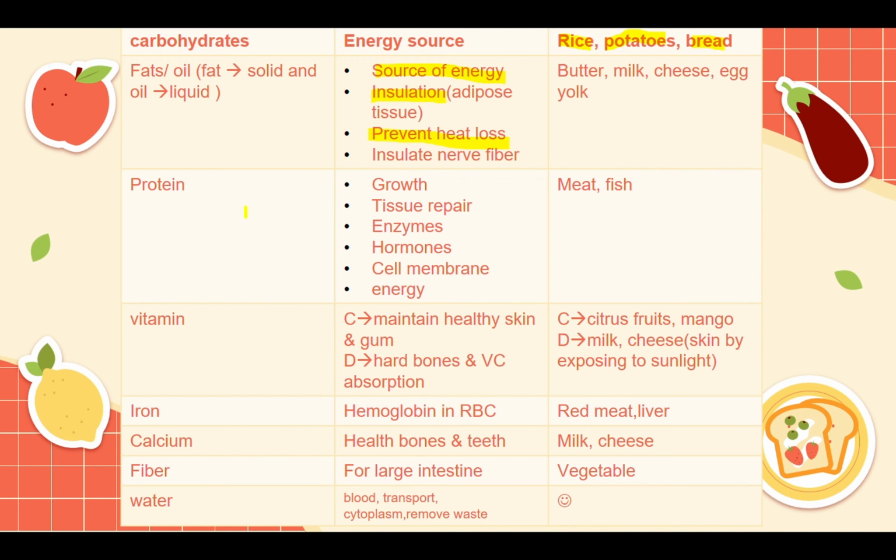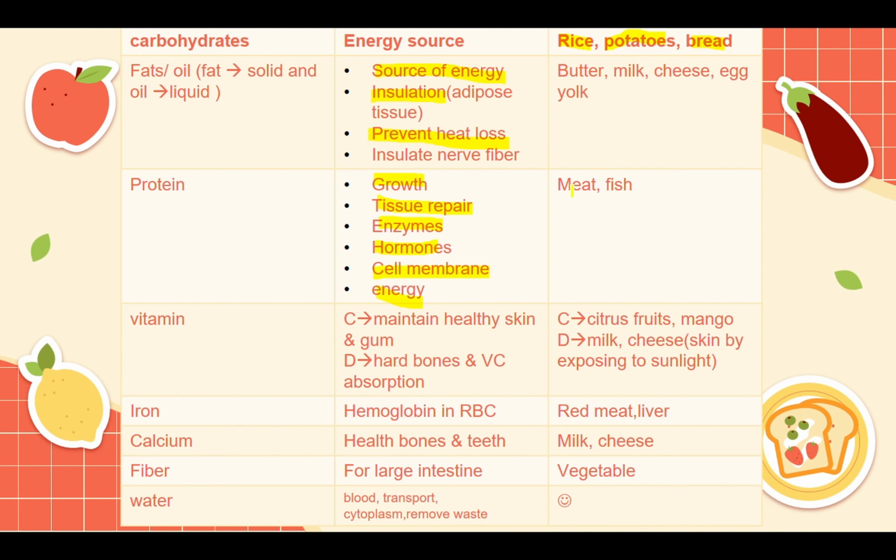Now, going to proteins. Proteins are used for a lot of stuff, and I mean a lot. It is very important, including growth, tissue repair, making enzymes, making hormones, as well as making cell membranes, and lastly for energy. Now, all of carbohydrates, fats, and proteins are used as an energy source, but mainly we would use carbohydrates firstly, then we would go to fats if there is no carbohydrates, and lastly, if there is no fats nor carbohydrates, we would go to proteins. And where can you find proteins? You can find it in meat or fish.